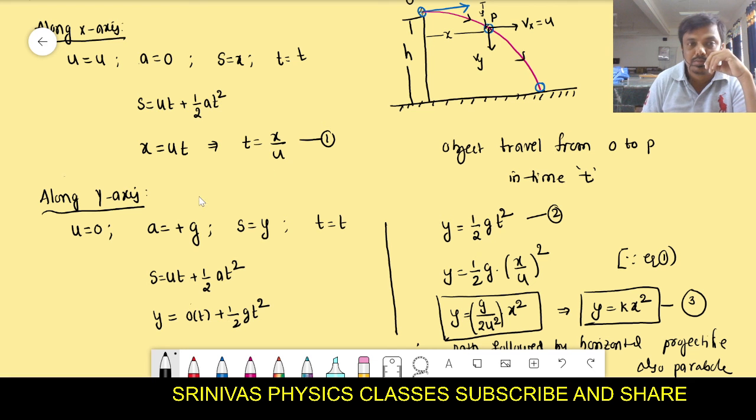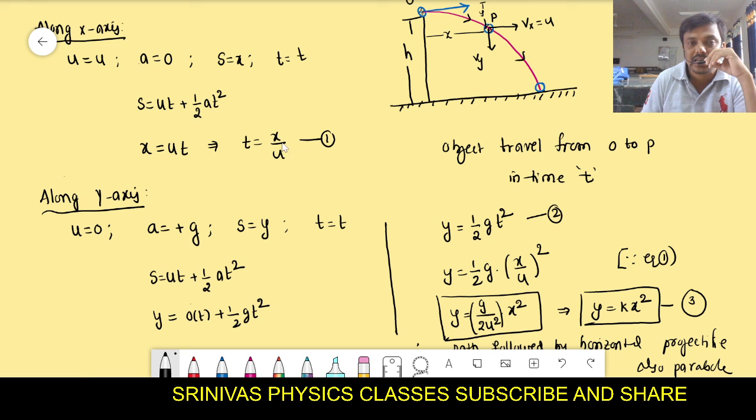Because for the projectile, both are there, along the x-axis and along the y-axis. One equation I got based on x-axis, one equation I got based on y-axis, and after that I combined both of them, then we got this one. This equation is not for along y-axis. Have you understood now? This is the combined equation. That means this is for the projectile. I combined both of the x-axis and y-axis equations.